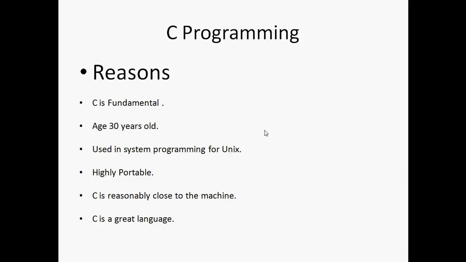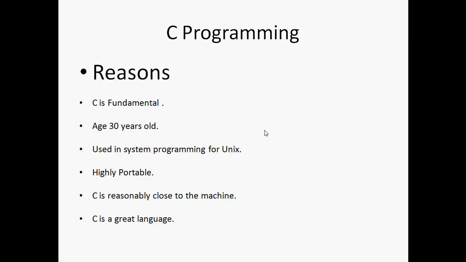Fourth is portability. C programs written for one computer can be run on another with little or no modification at all. So, portability comes in handy. C is reasonably close to the machine. It combines the capability of assembly language with a high-level language, and therefore it is the best language to write anything from system software to business packages or games. You can write high performance games using C.